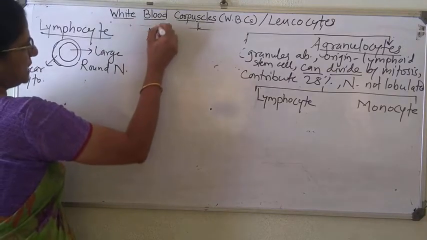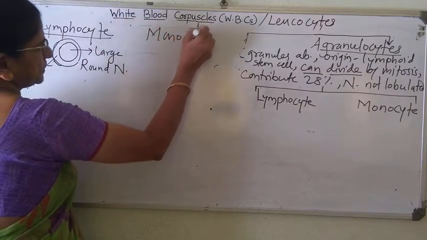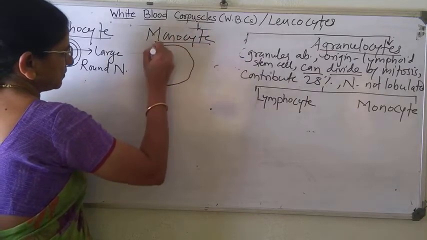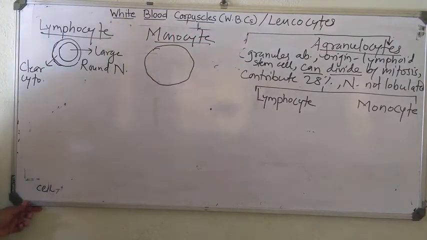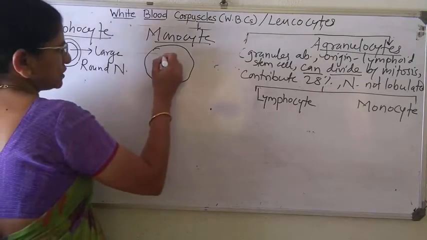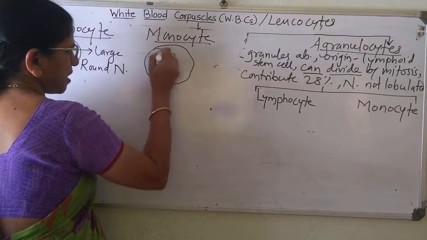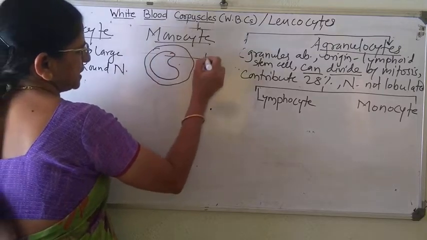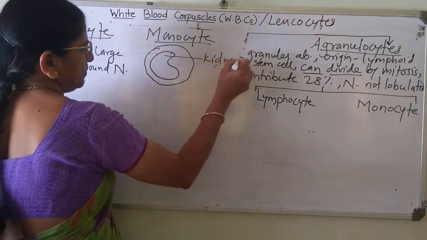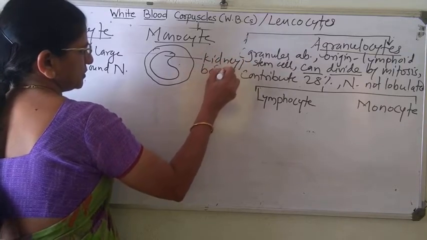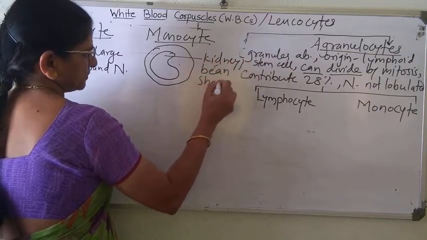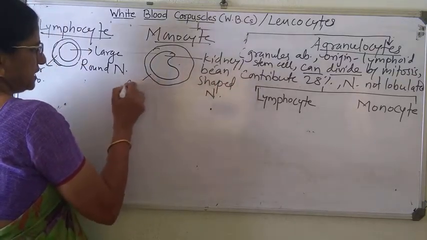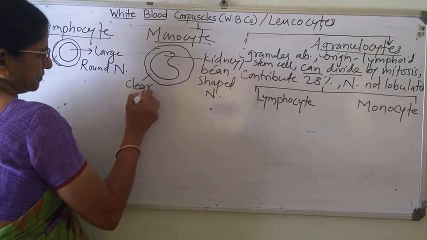Whereas monocyte is the largest WBC among all these five, and it shows a kidney-shaped nucleus. So kidney or bean-shaped nucleus, and this is clear cytoplasm.